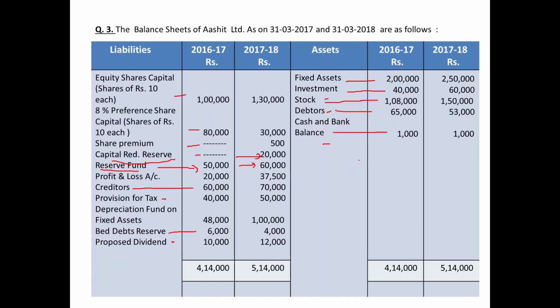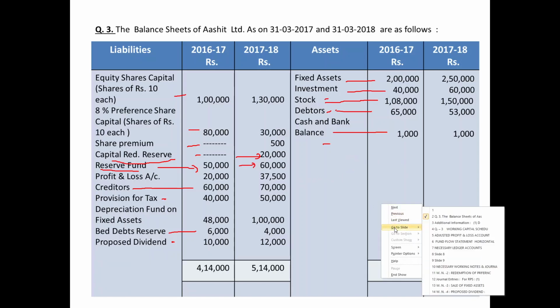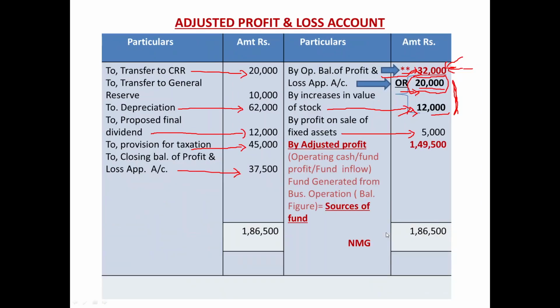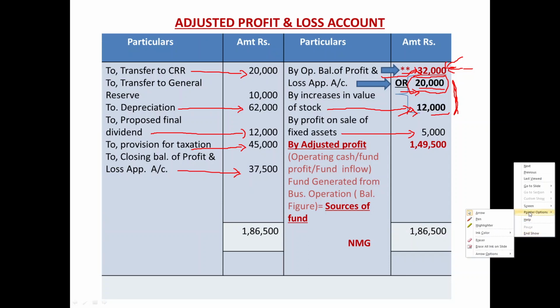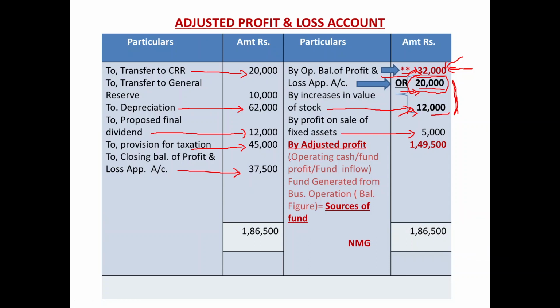So 10,000 profit and loss appropriation account debit, reserve fund account credit, but it's a non-cash item. Just reserve has been created, payment has not been paid. So being a non-cash item, this should be added back in the current year's profit once again. Transfer to general reserve 10,000.